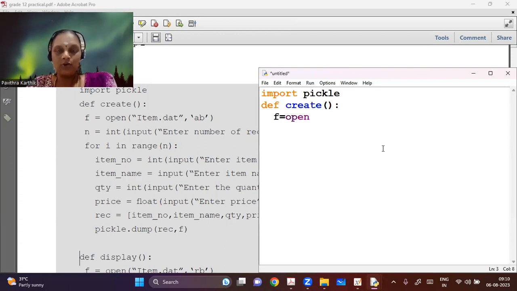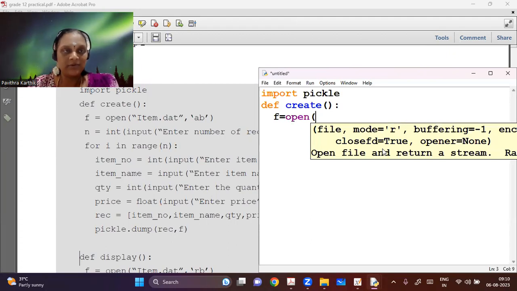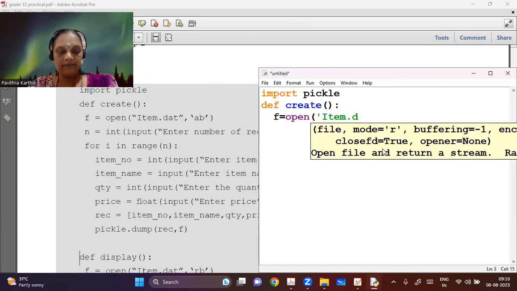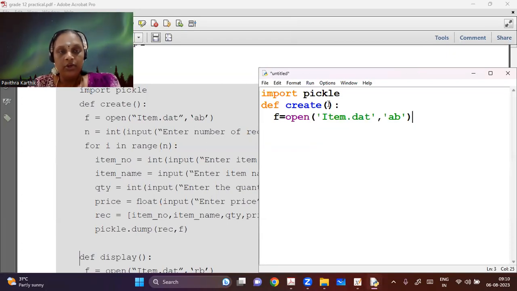Unlike text files, I cannot see the contents of these files, so it doesn't matter where it is. So probably I will just say item.dat. Because I'm going to create a new file, I'm going to open this in append binary mode. So this will be my first line for anything: I have to decide how I have to open the file.